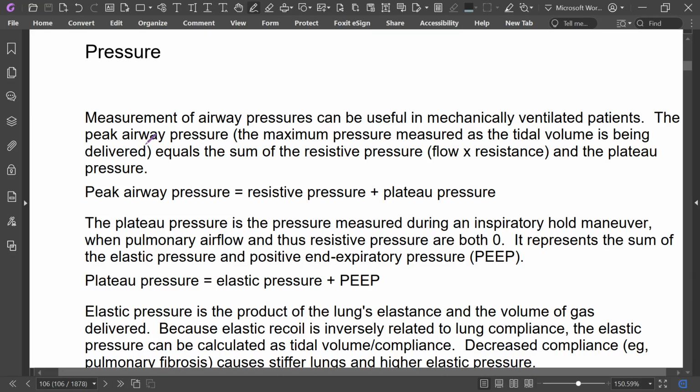The peak airway pressure is the maximum pressure measured as the tidal volume is being delivered. We know that we calculate tidal volume; it is about 6 to 8 ml per kg.